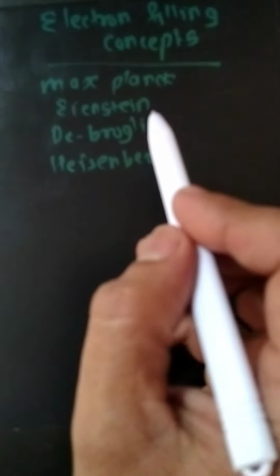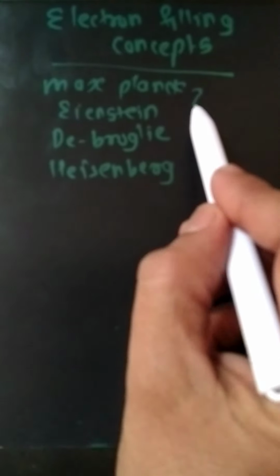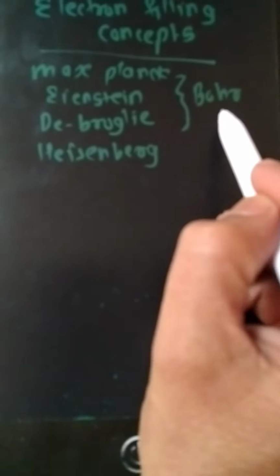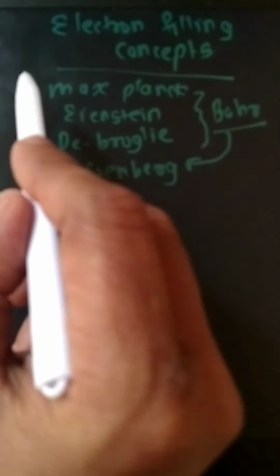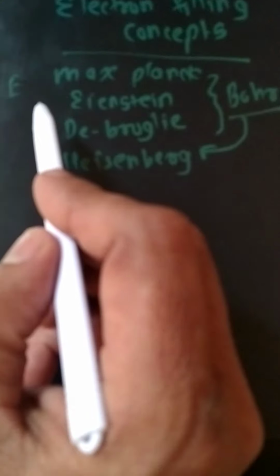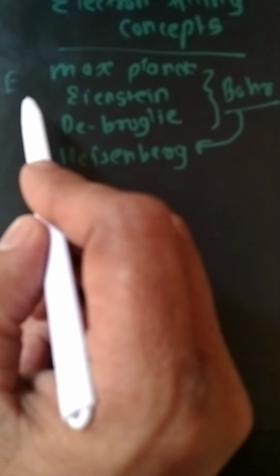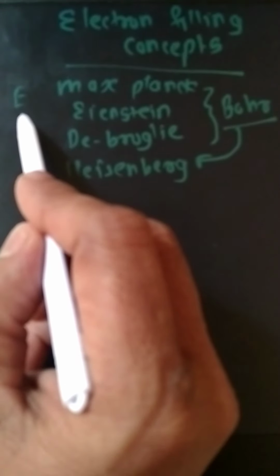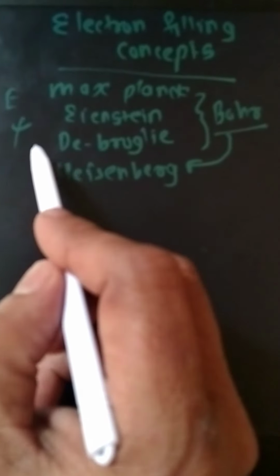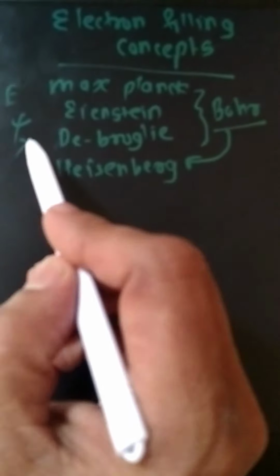These quantum scientists overcame the limitations of Bohr's atomic model from the classical approach, using the quantum approach. Max Planck gave the energy of the electron particles in the atoms. Einstein gave the energy relationship of the motions of the electrons in the waves, the wave function psi, and de Broglie gave the wavelength of that electron wave.